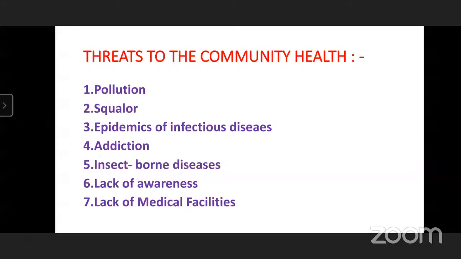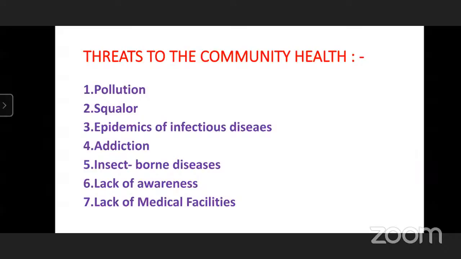And fourth thing is addiction. We know some people have developed some addiction like smoking, drinking alcohol, eating gutka, pan masala, and all such things. So these things are also harmful to their health, and with their health, they are harmful to their surroundings also.